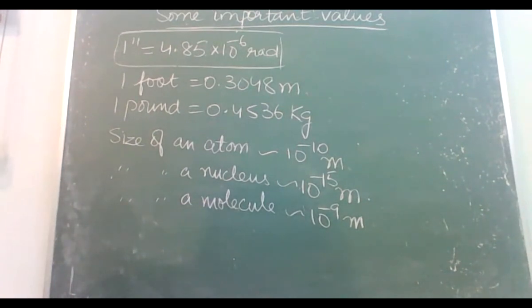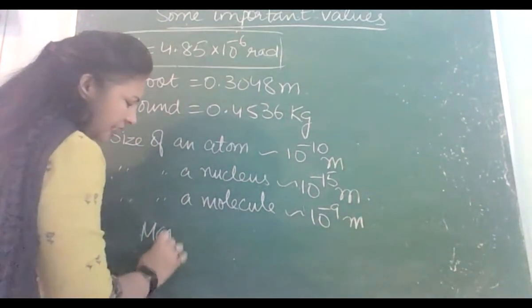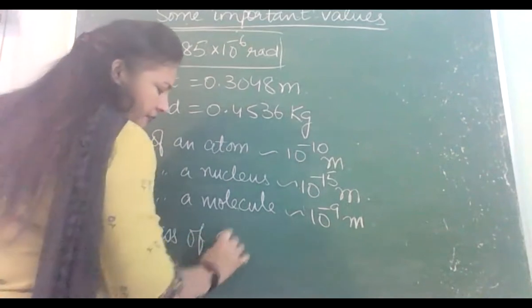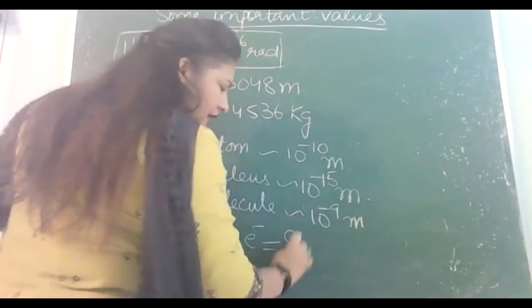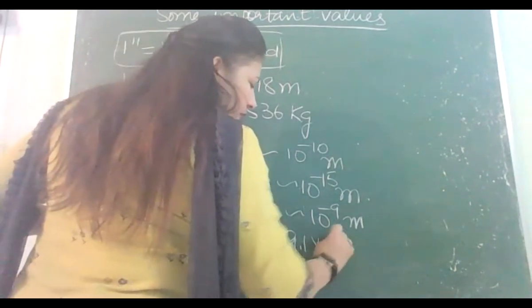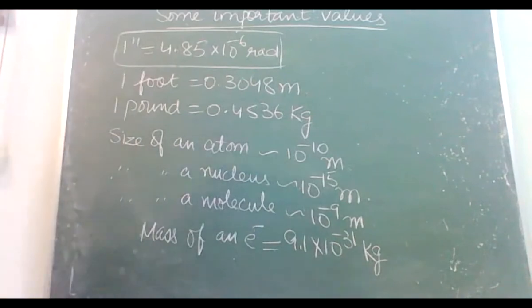Atom से बड़ा, ठीक है? Then, what is the mass of an electron? Electron is very light. So its mass is 9.1 into 10 raised to power minus 31 kilogram. Mass of an electron is of this order.